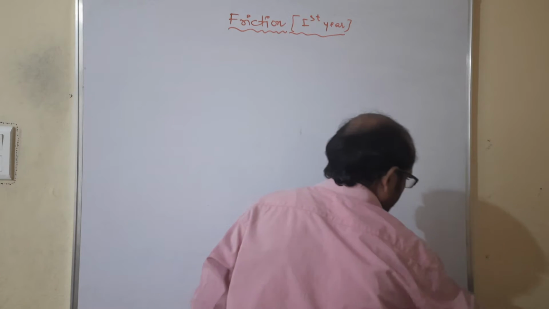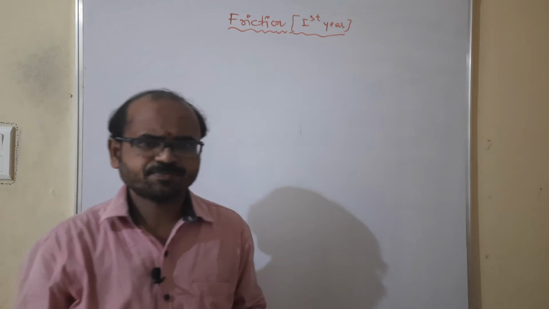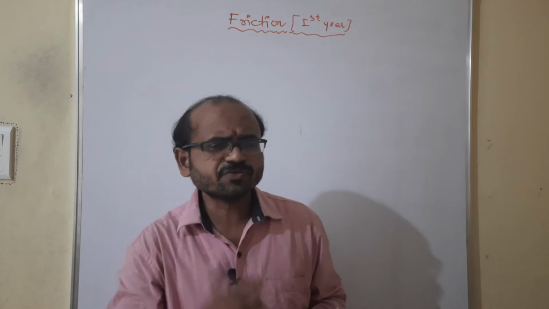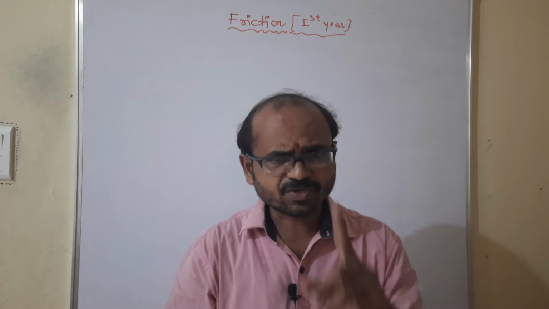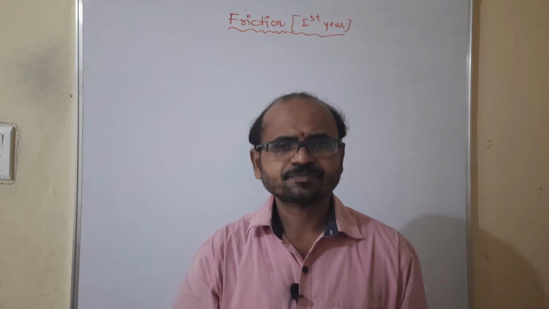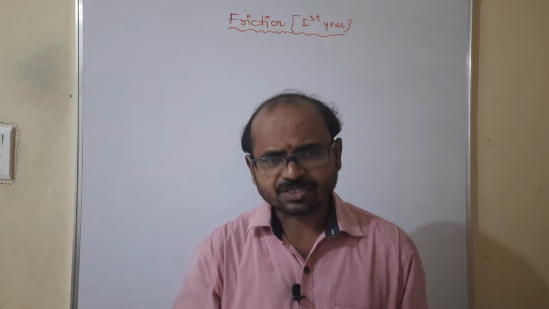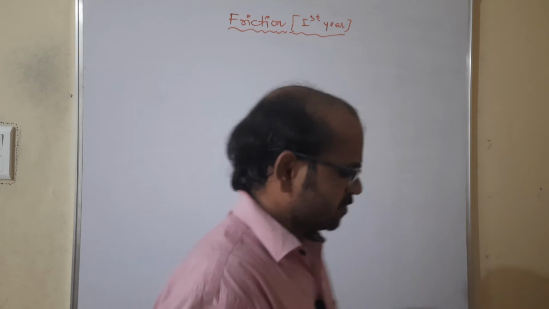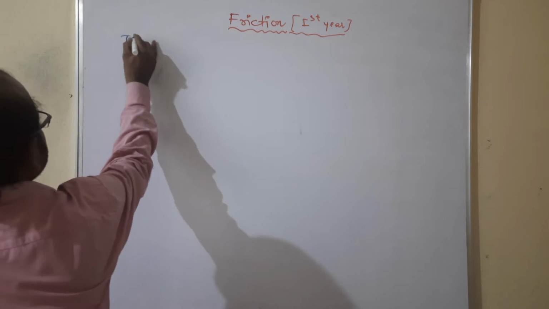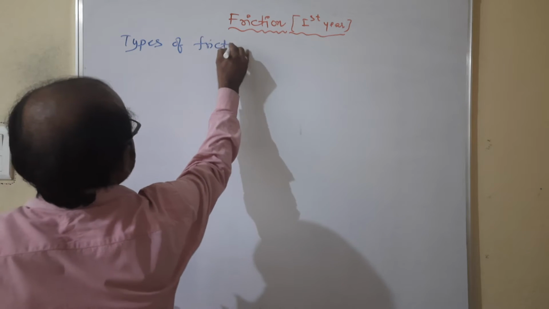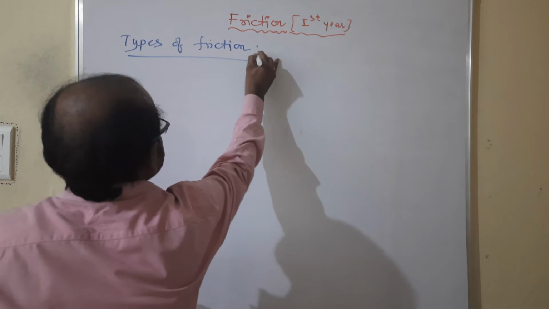Now I want to explain the types of friction. Sir, how many types of friction are there? There are three types of friction. First, static friction. Second, kinematic friction. Third, rolling friction. Let me explain the types of friction first. You write down the types of friction. There are three types.